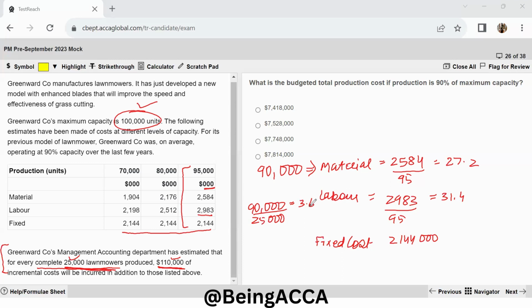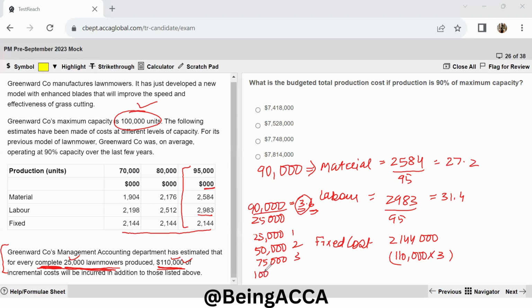That means 3 is complete full increment and this is 0.6. So since the word complete is mentioned over here, I will only be taking 3. So I will multiply 110,000 with 3 and add it to my total costs. So this will be taken. So another way to see this is that for every complete 25,000, we need to add 110,000 once. So if there are 25,000, I will be going for one addition of 110,000. Then at 50,000, which is again another 25,000 added, I will be going for 2. Then at 75,000, I will be going for 3.